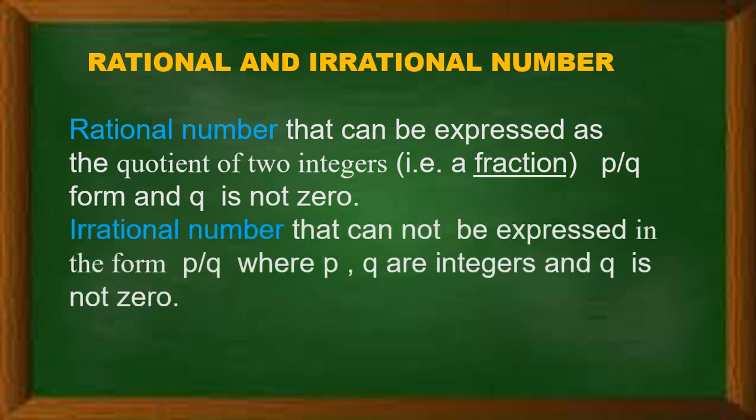But when any number cannot be represented in the p upon q form, where p and q are integers and q is not equal to 0, then those numbers are known as irrational numbers.